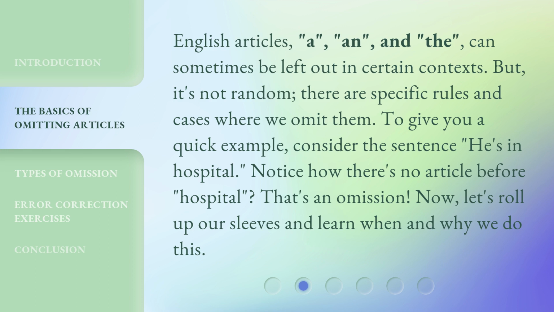English articles, a, an, and the, can sometimes be left out in certain contexts. But it's not random. There are specific rules and cases where we omit them. To give you a quick example, consider the sentence, "He's in hospital." Notice how there's no article before hospital. That's an omission. Now, let's roll up our sleeves and learn when and why we do this.